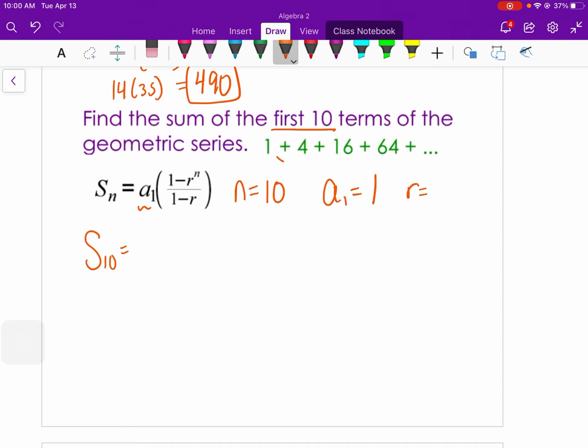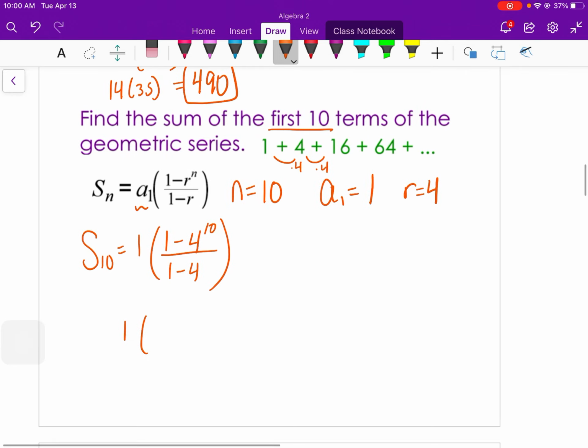Here it looks like we're multiplying by 4. 4 times 1 is 4, or 1 times 4 is 4. 4 times 4 is 16, etc. So r is 4. So plugging in will be 1 times 1 minus 4 to the 10th power over 1 minus 4. Now I would type this in as 1 parenthesis 1 minus 4 to the 10th, and then divided by 1 minus 4, which here is negative 3.